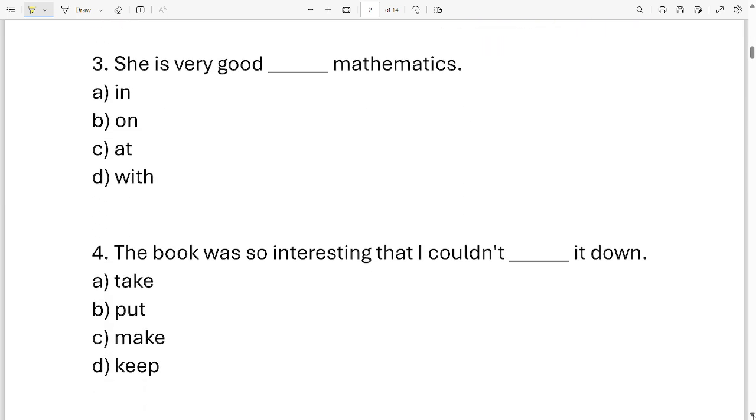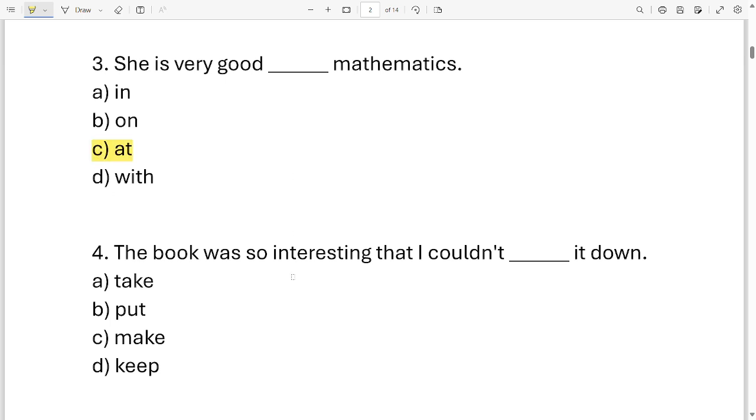Okay, next sentence. She is very good dash mathematics. Now your options are in, on, at, with. Which one of them is correct? It is option C. She is very good at mathematics.